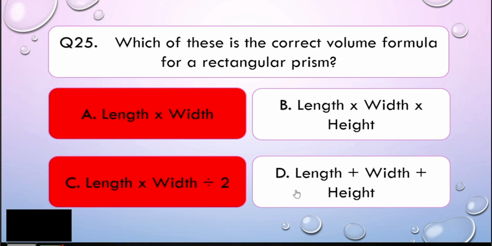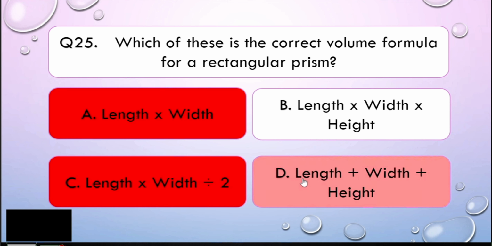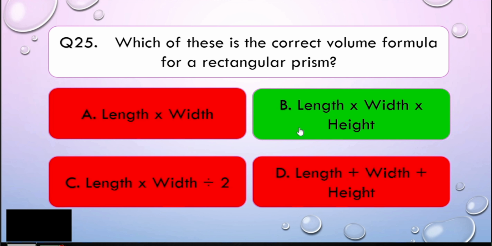How about letter D? Length plus width plus height. When you add 3 different measurements with the same unit of measure, okay, the result is still in the 1 degree, because addition does not increase your degree. It only copies your degree. Okay, so letter D is the wrong answer. So very clear that our correct answer is letter B. Easy, right? Very easy, my dear math learners.